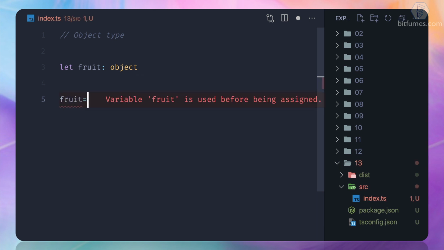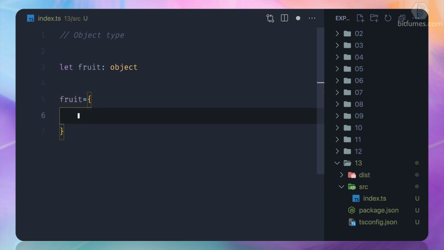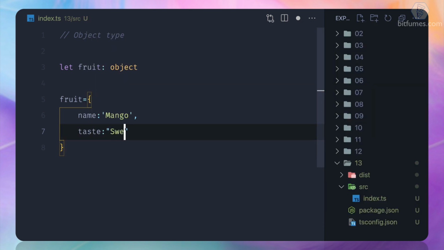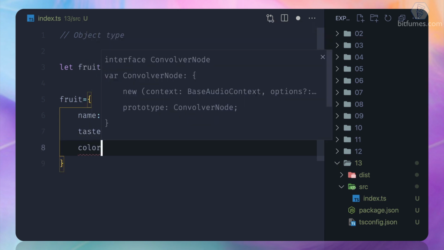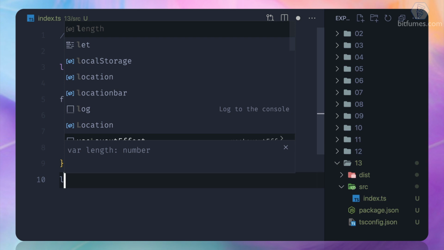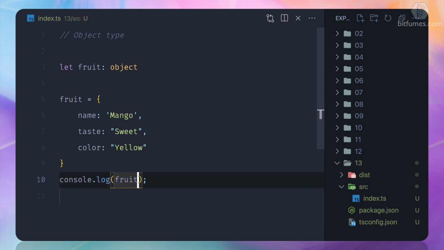So how can I do that? I can say, hey, this fruit name is, let's say, mango. Okay, and I love this mango. Not just this, every mango actually. And what is the taste? So taste is obviously sweet, but not always. And what is the color? So color is generally yellow or green, so I call it yellow. That's great. So let's console log fruit and see the result.